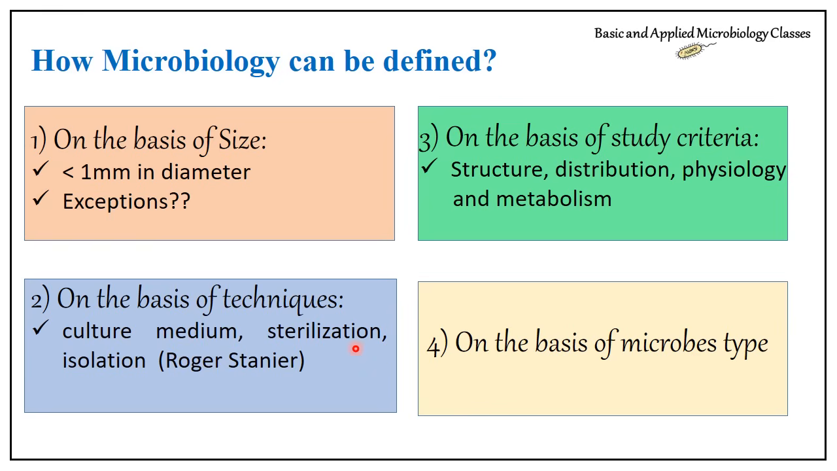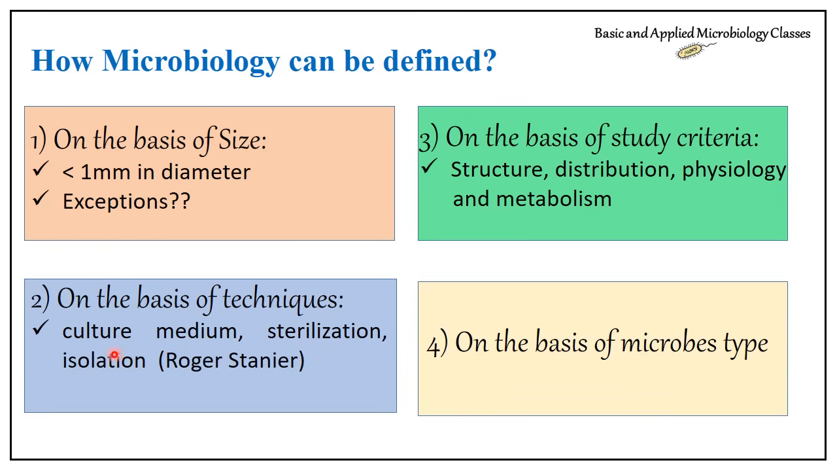You should know why I have written techniques here as a separate criterion: culture medium, sterilization, and isolation are only used in microbiology, not in any other discipline. Without culture medium we cannot allow the growth of microorganisms. Without sterilization we cannot ensure that the nutrient solution we are using to allow the growth of microorganisms is free from any other living organism. And isolation is separating out, from a mixed population, a particular type of bacteria or microbes in which we are actually interested. So this is on the basis of techniques.